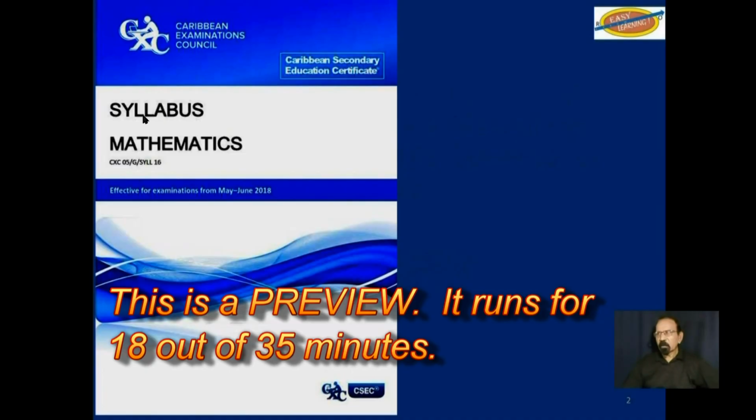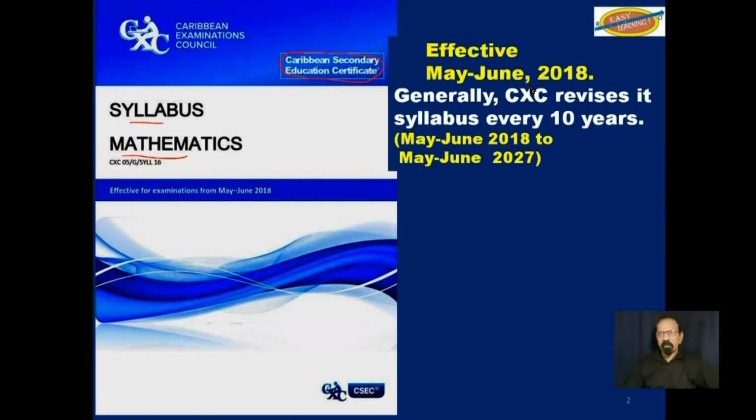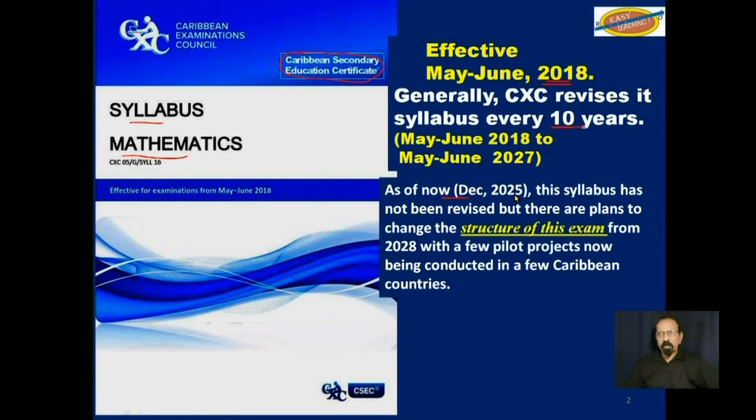We continue with the mathematics syllabus at the CSEC level. This syllabus became effective in May-June 2018. Normally it will run for 10 years. However, as of December 2025, this syllabus has not yet been revised, but there are plans to change the structure of the exam from 2028 and onwards. And currently, there are a few pilot projects being conducted in a few Caribbean countries.